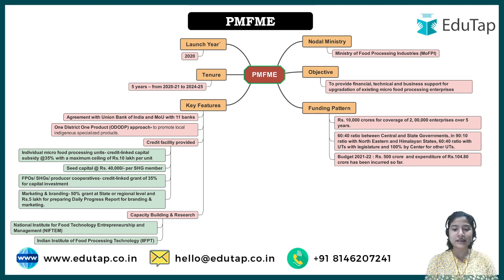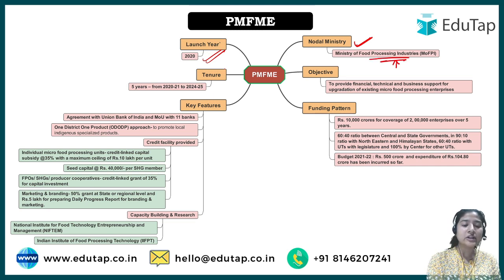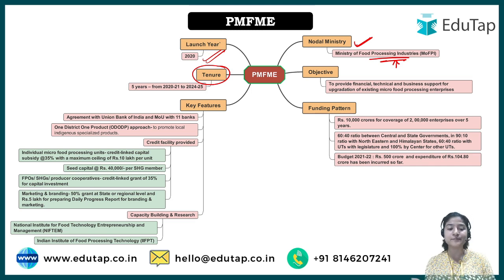So this particular scheme was launched in the year 2020. Okay, this is for micro food industry enterprises, right? And the nodal ministry, as the name suggests, it is for the micro food processing industry, so this would come under food processing industries. Okay, Ministry of Food Processing Industries. Now, what is the tenure? Means, when the scheme was made there would be a particular vision, right? That they have to achieve this in a set period of time. So the tenure of this particular scheme, as of now, is 5 years.